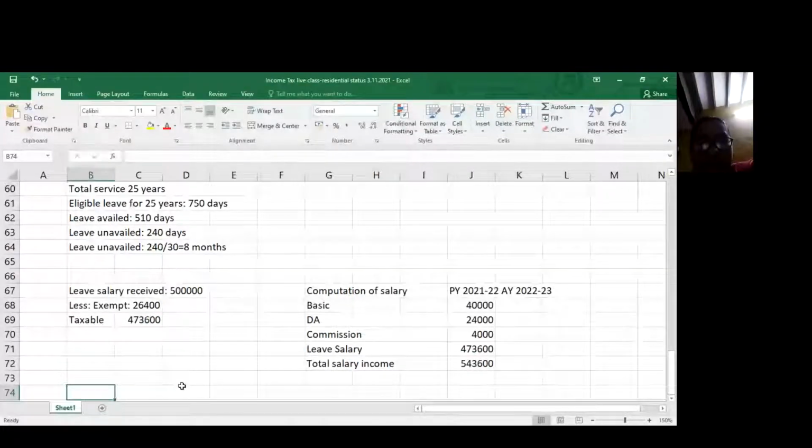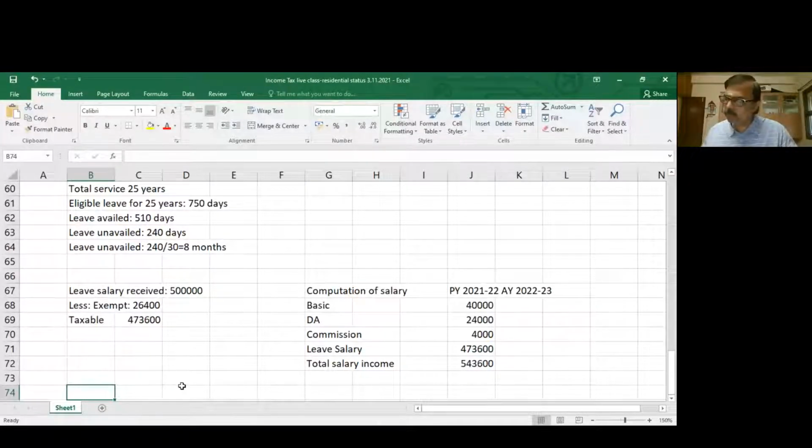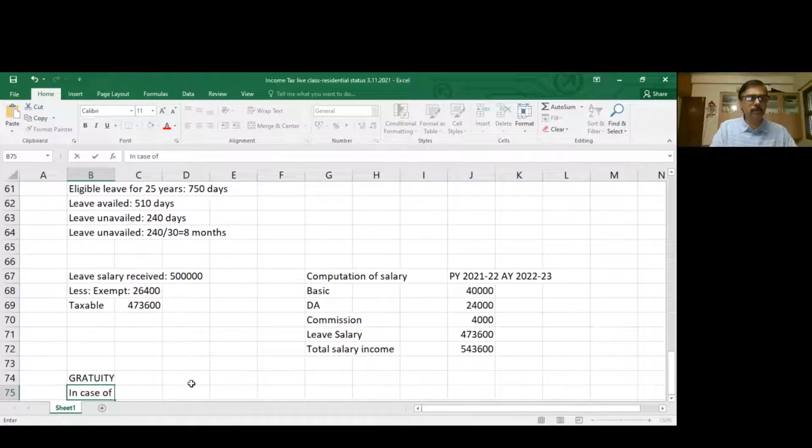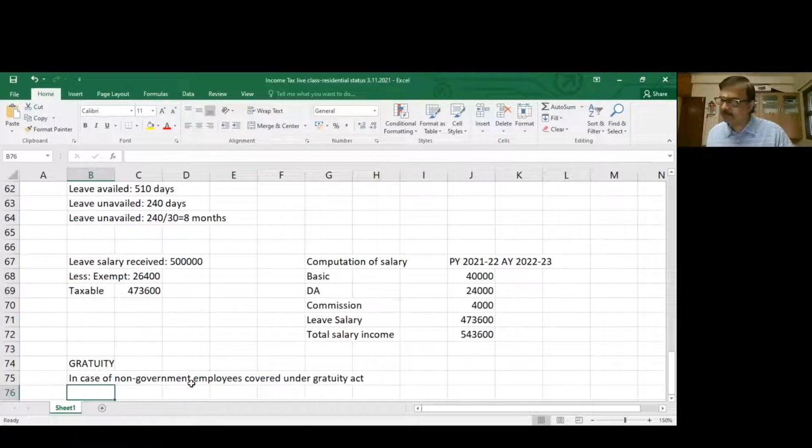Yes, sir. So for a government employee, it's fully exempt. For a non-government employee covered under the Gratuity Act, in the case of gratuity, we have 3 slabs.